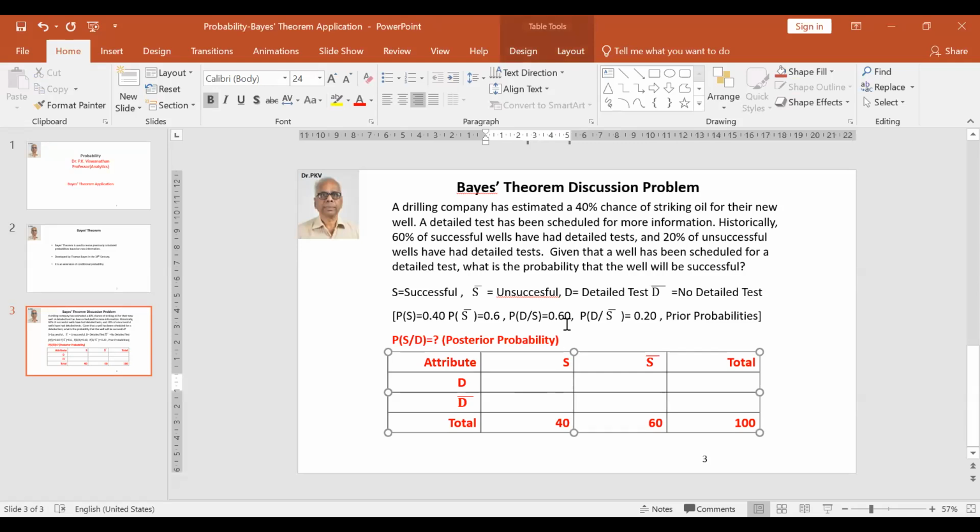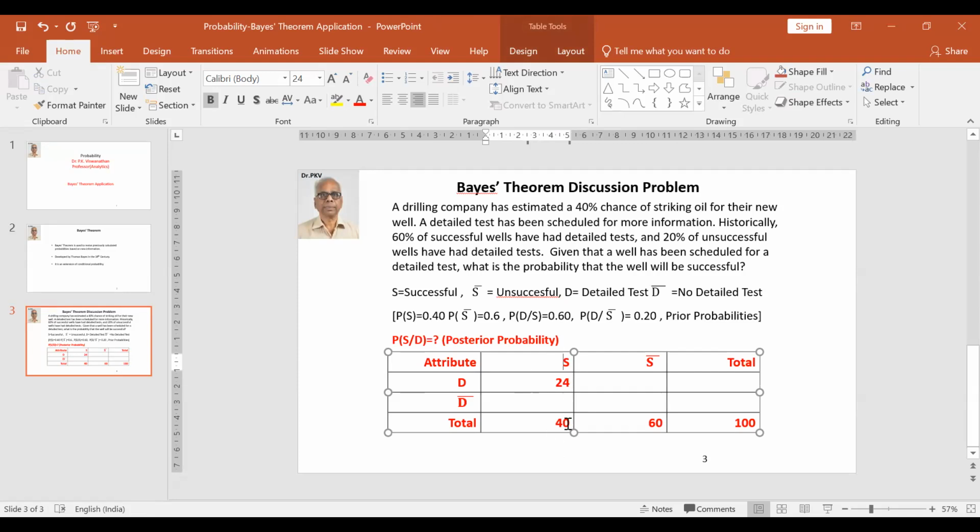We are told the probability of D given S is 60%. In other words, 60% of the successful wells, 40, which means this is 24 wells, which is the joint occurrence of both detailed test and success.